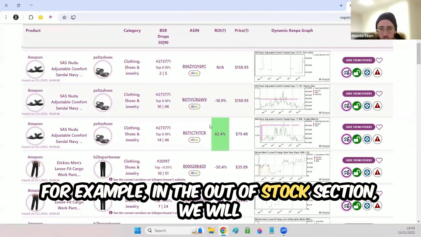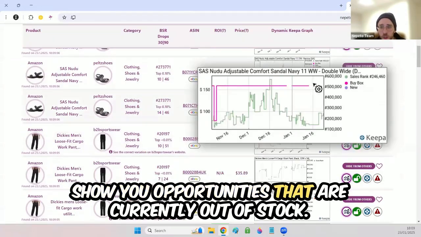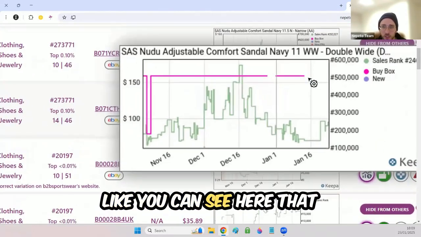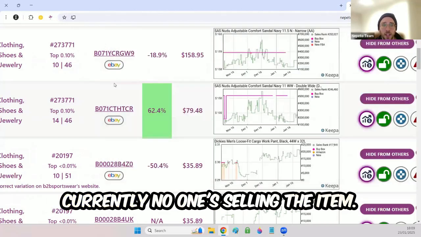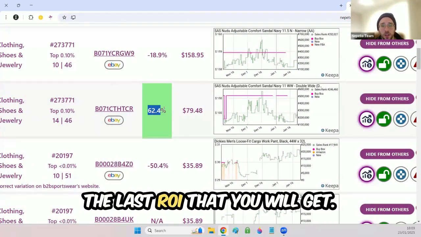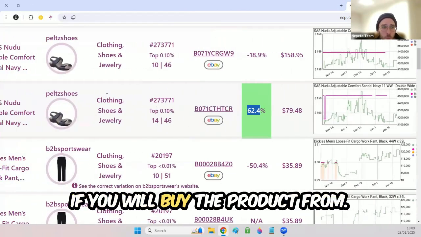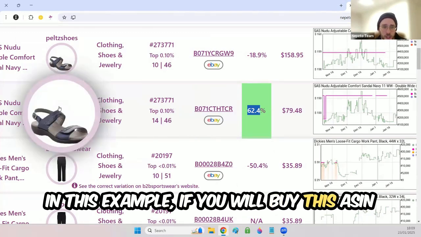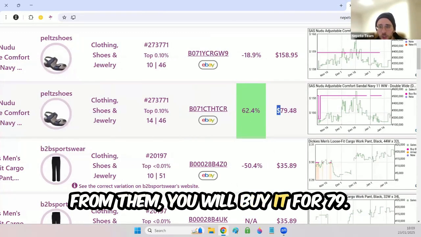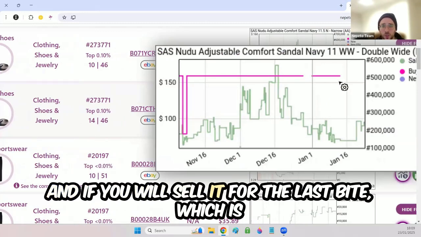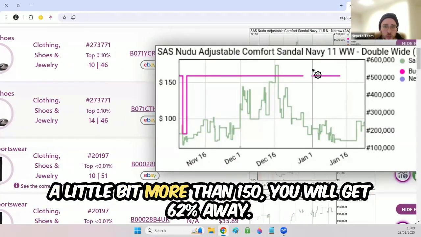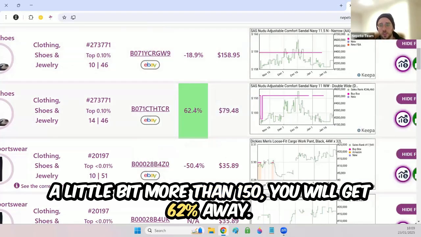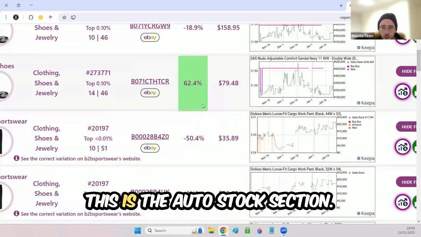For example, in the out of stock section, we will show you opportunities that are currently out of stock. You can see here that currently no one is selling the item, and we will tell you the last ROI that you will get if you buy the product from, in this example, Peltz shoes. If you buy this ASIN from them, you will buy it for $79, and if you sell it for the last price, which is a little bit more than $150, you will get 62% ROI. This is the out of stock section.